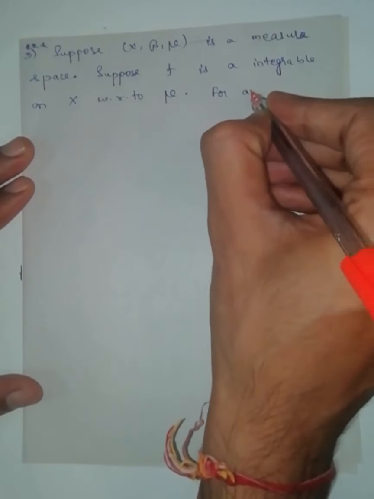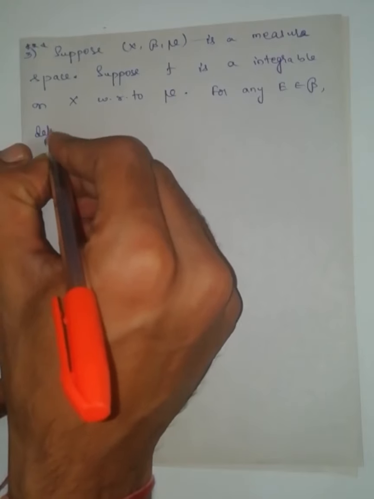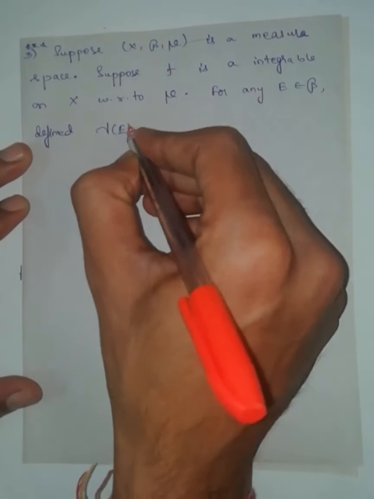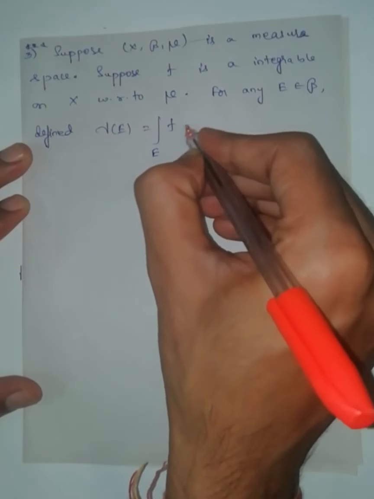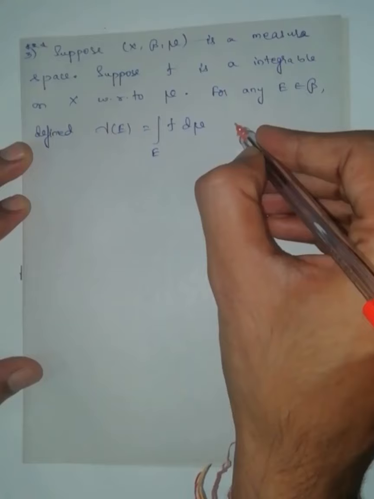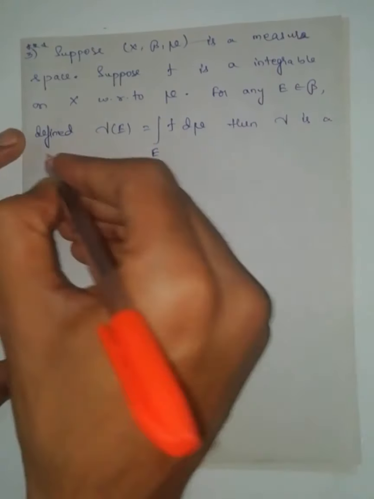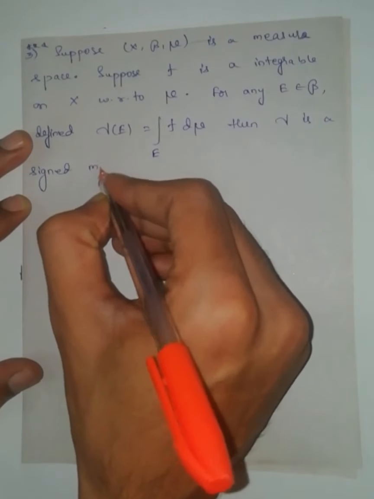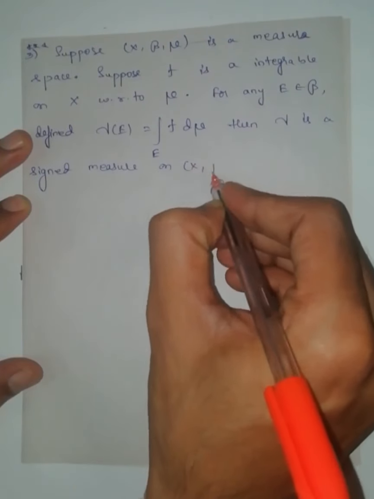For any E belongs to script B, define gamma of E equal to the integral over E of f d mu. Then gamma is a signed measure on X, script B.